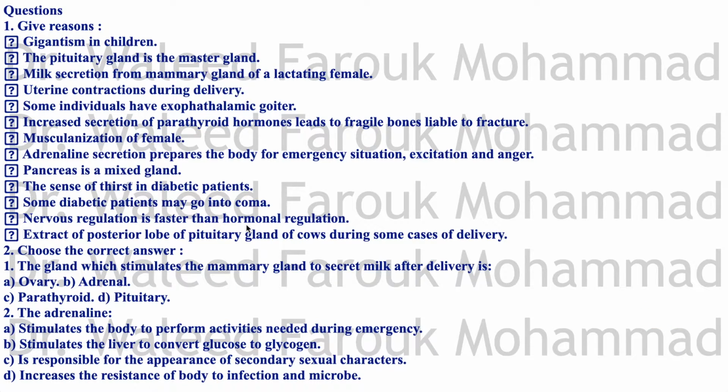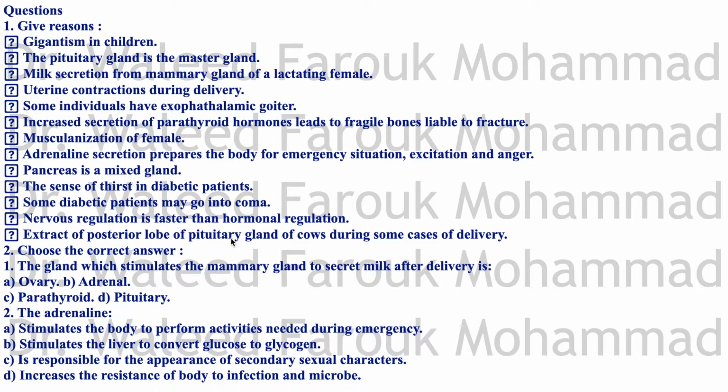That's why the nervous regulation is faster than hormonal regulation. Extract of posterior lobe of pituitary gland of cows is used during some cases of delivery. Now, what does the posterior lobe of pituitary gland do? It secretes the antidiuretic hormone, which is vasopressin, and oxytocin. Oxytocin is responsible for the contractions of the uterus, and expulsion of milk from the mammary gland.